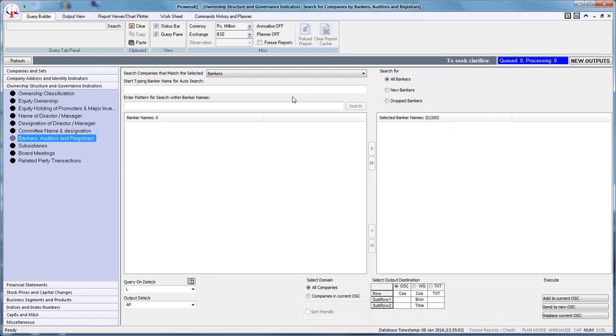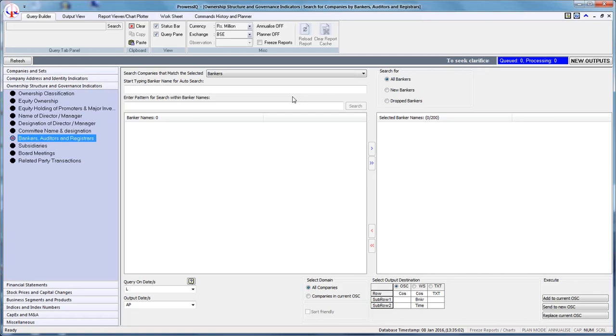Let us understand the functioning of this query trigger with the help of an example. Suppose we want to find companies whose bankers were Yes Bank for March 2015. To execute this query, you need to follow 6 simple steps. The first step is to specify the type of banker for which the search is to be conducted.